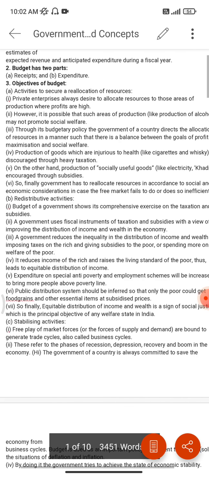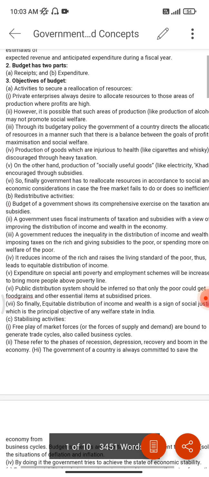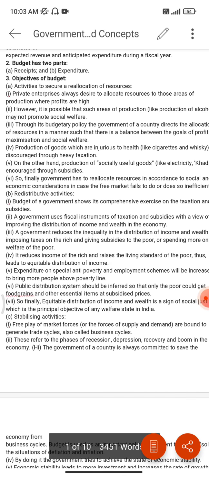The first one is that private enterprises always desire to allocate resources to those areas of production where profits are high. Obviously, we are a developing nation and we need high profits so that our economy can grow at a good rate. So we spend money in the private sector, in private enterprises where the profits are huge.